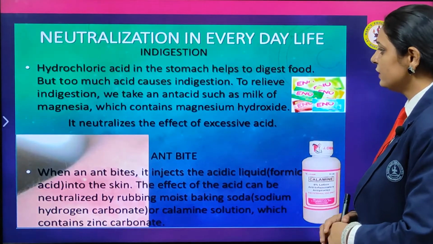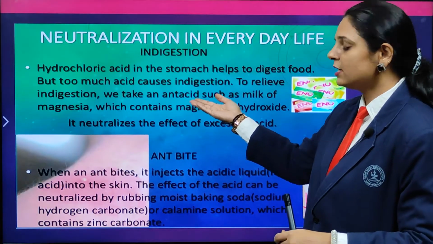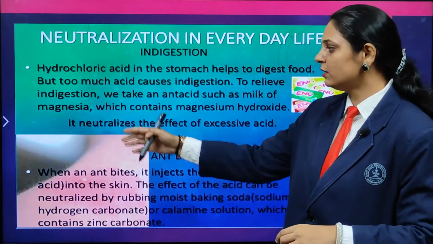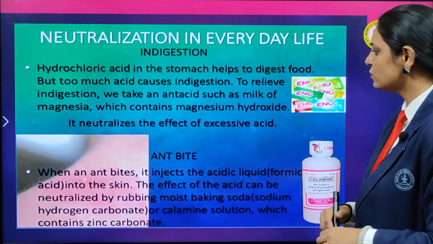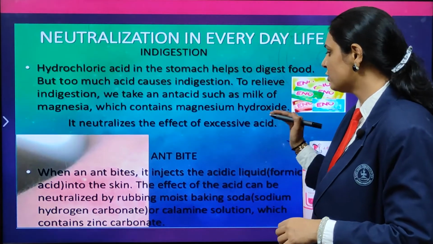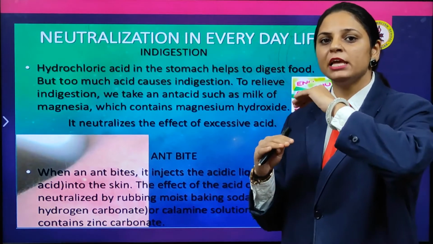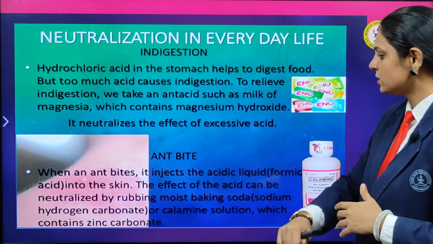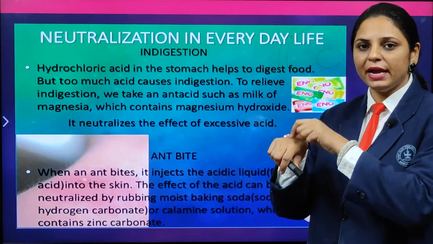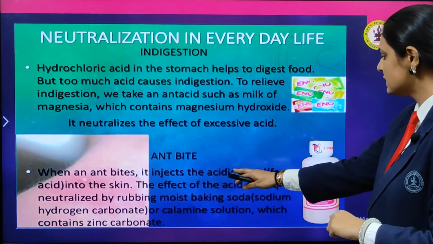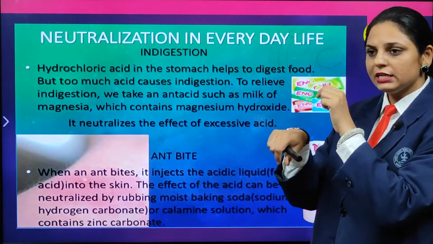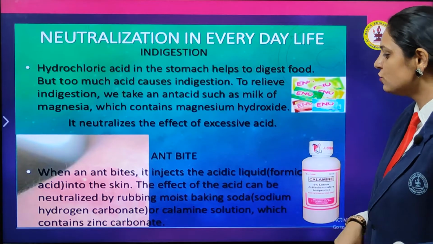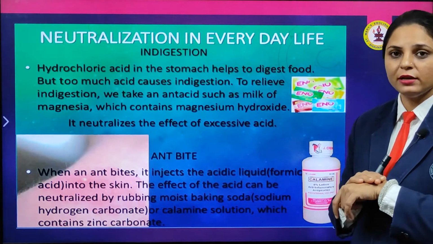Neutralization in everyday life: HCl we have studied. Antacids are used during indigestion, that is milk of magnesia, and it contains magnesium hydroxide, which will neutralize the effect of the excessive acid that has increased in the stomach. And then an ant bite. When an ant bites on the skin, what happens? The acidic liquid, formic acid, is injected into the skin by the ant, and its effect is neutralized by rubbing. What can you rub there?